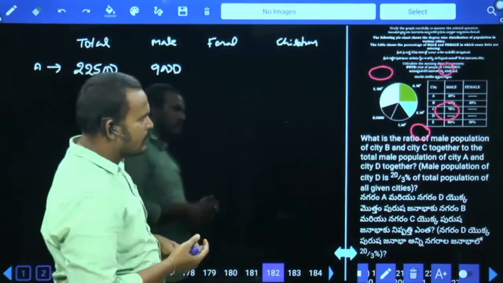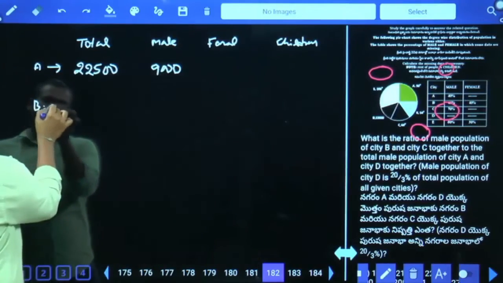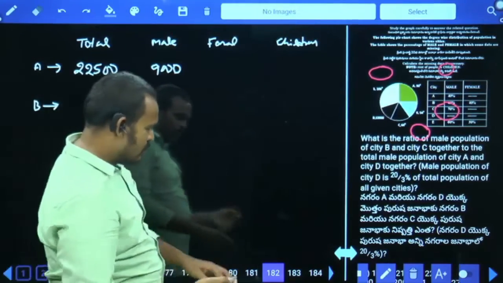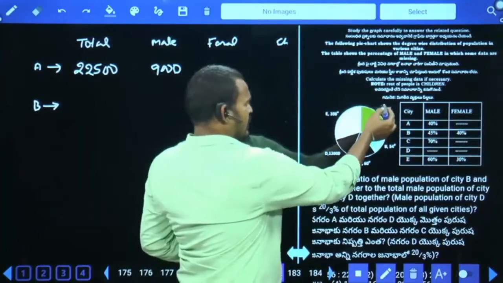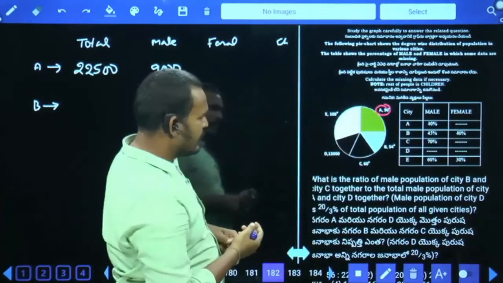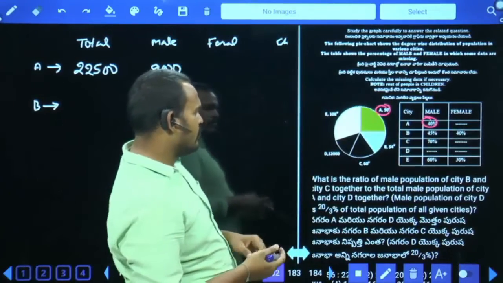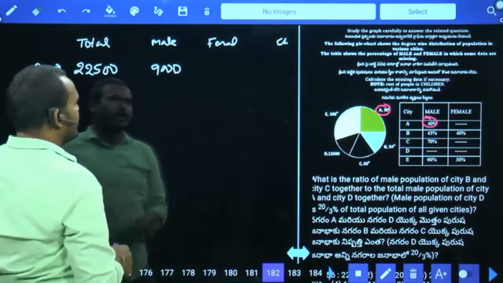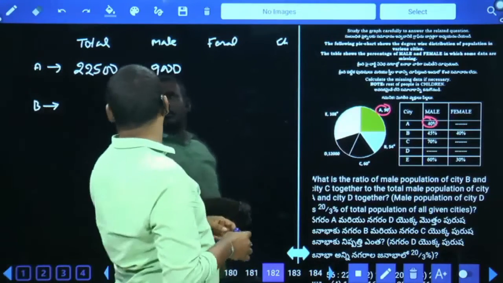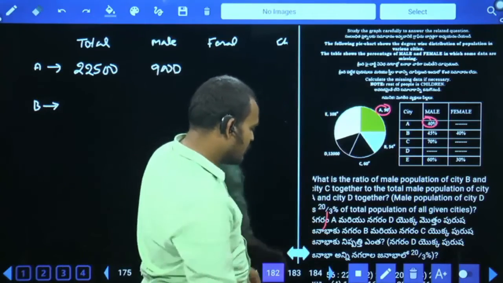Village A. Next, females are unknown. Next, village B total value 54 degrees. Okay. Based on questions, it will be easy. What is the 90 degrees value? 22,500. In that male percentage are how much? 40%. Then remaining value are female plus children. Out of the 22,500, 9,000 are males, so the remaining value are female plus children. Okay.